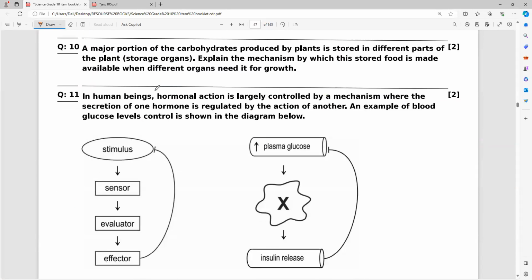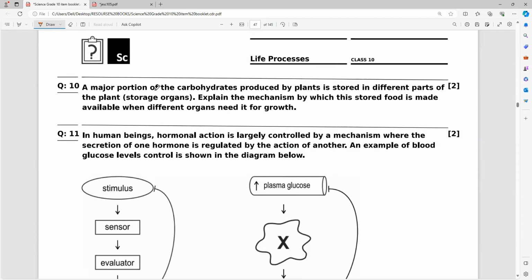The next question you see: the major portion of the carbohydrates produced by plants is stored in different parts of the plant. Those are the storage organs. Can you tell me what the storage organs are? When we studied the phloem, we studied that. Anybody? Fruits, roots, and of course stem also, seeds. Yeah, that is it.